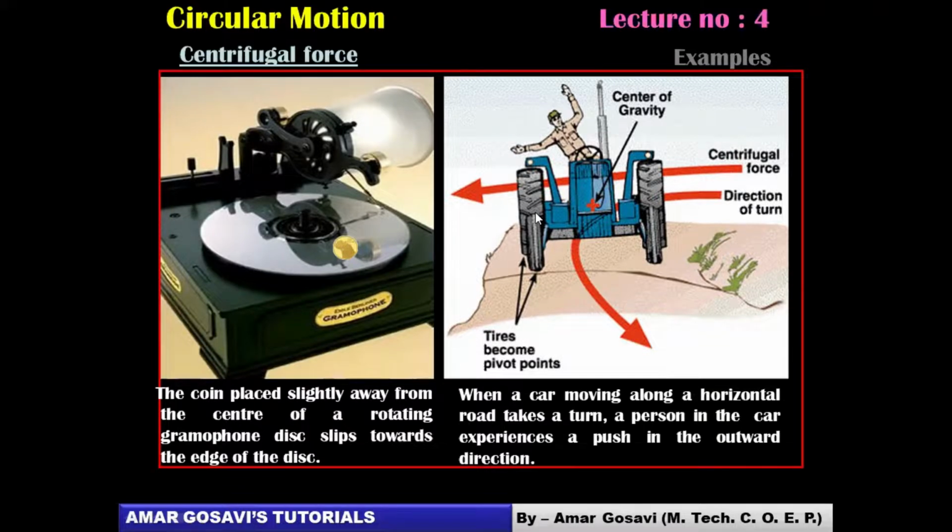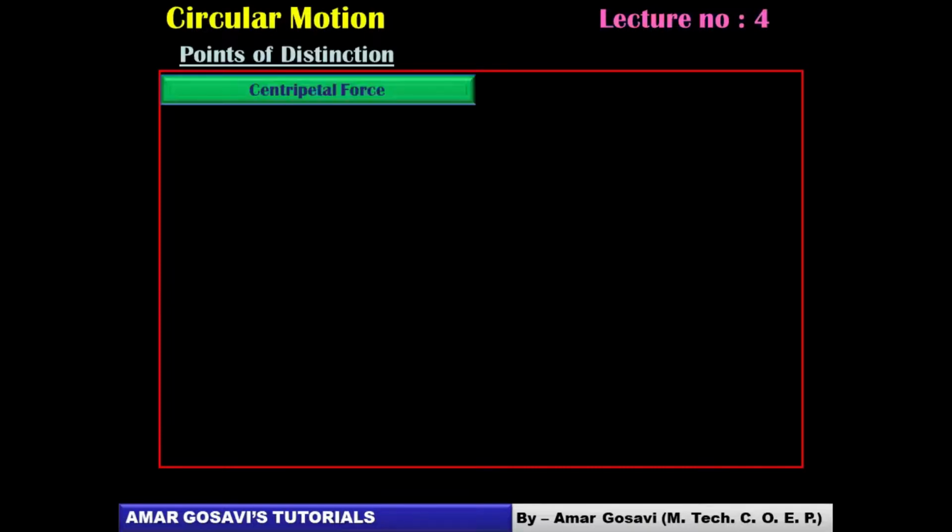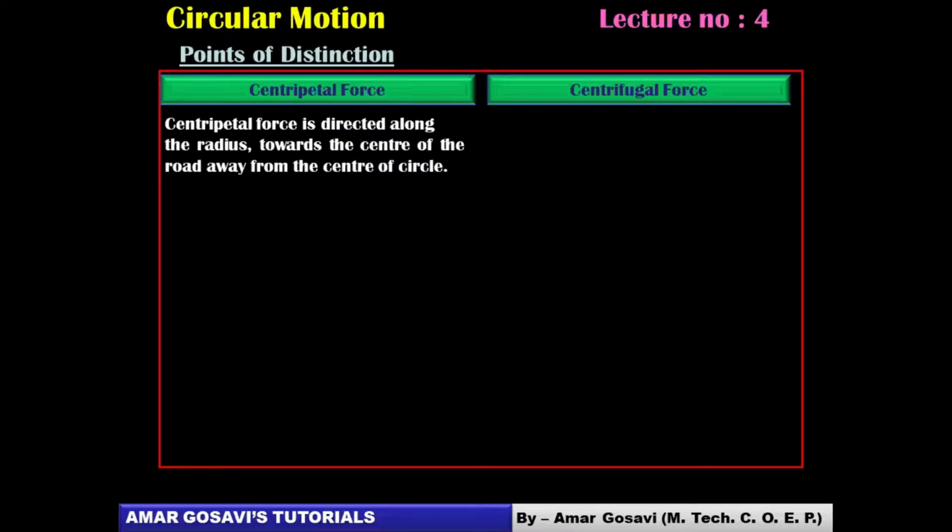So hopefully things are pretty clear so far as centrifugal force is concerned. We have a good understanding regarding centrifugal force. So let's now distinguish between the two types of forces which act in circular motion, specifically uniform circular motion, and these two forces are centripetal force and centrifugal force.